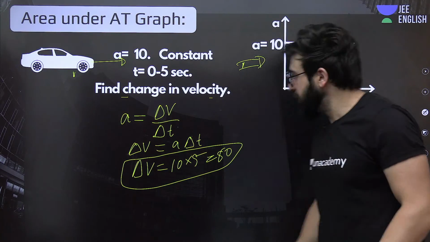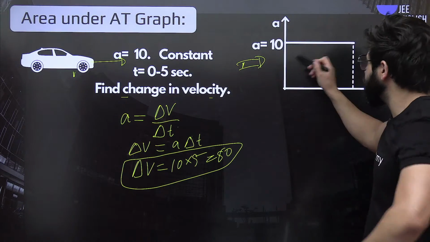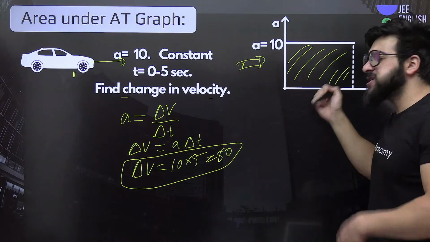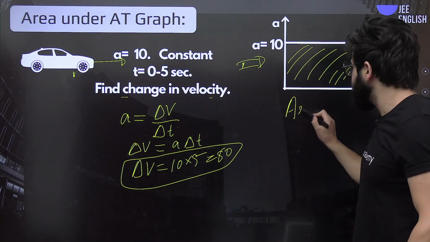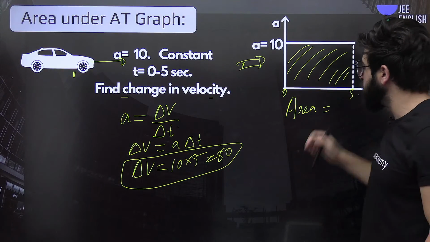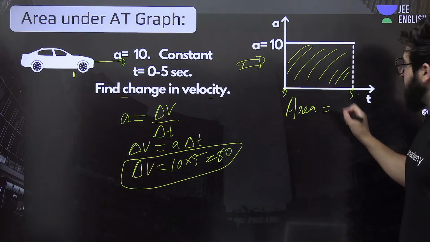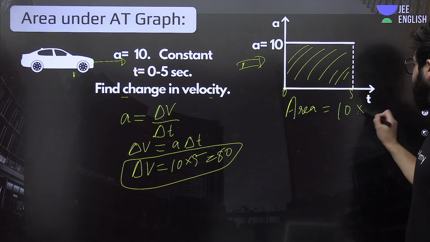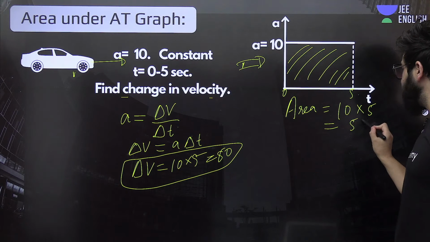Now, if I ask you to tell me the area under this line, you will simply say the area will be nothing but the area from 0 to 5. It will be length multiplied by breadth, that is 5 into 10. So how much will it be? It will be nothing but 50.